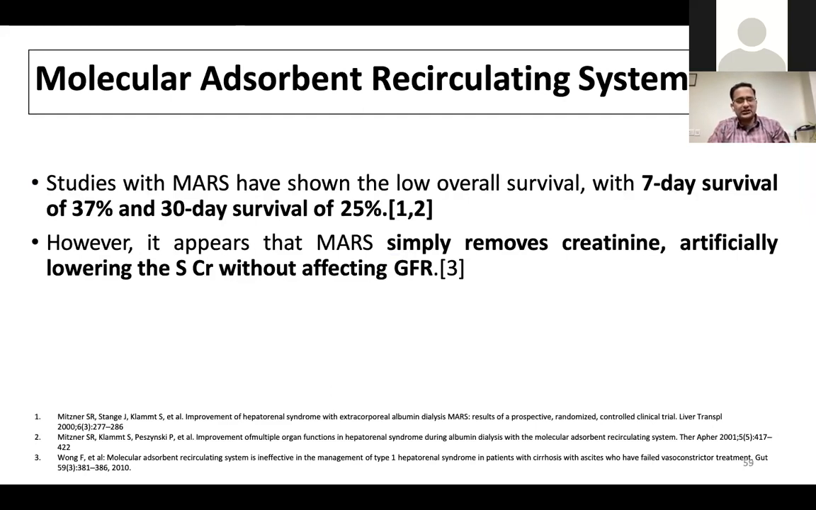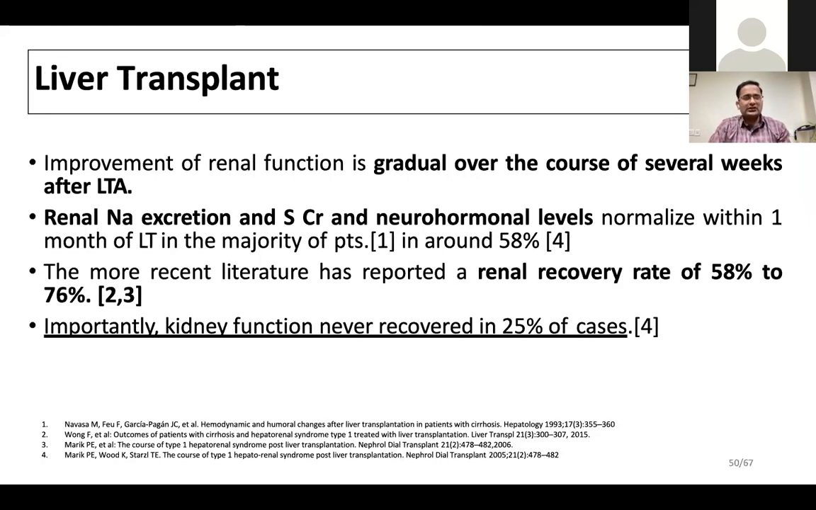I discussed the mass; I'll not repeat. Coming to liver transplant, the root cause of complications like refractory ascites and HRS is centered around the liver. So replacing a liver with a new liver is of course the best treatment you can think of in managing complications related to liver cirrhosis. But the recovery takes several weeks after liver transplantation alone as well, with renal sodium restriction and serum creatinine normalization taking around a month after LT in the majority of patients.